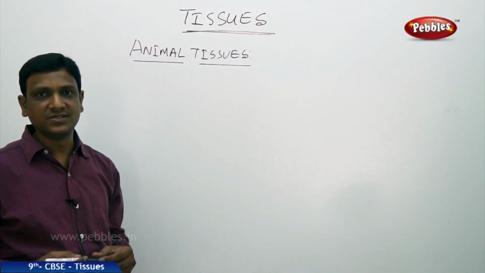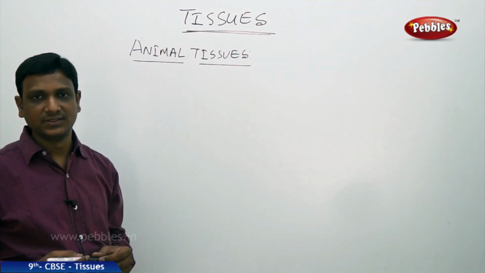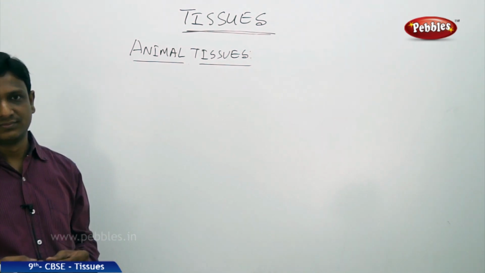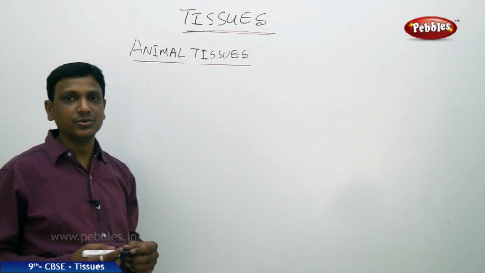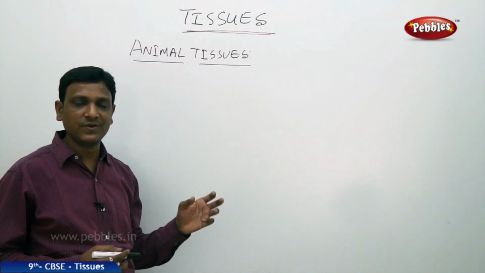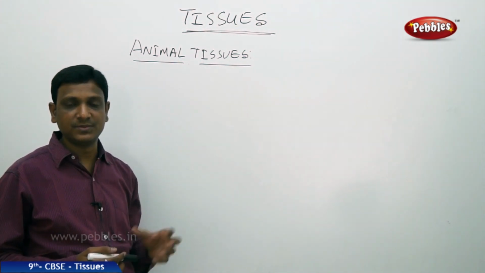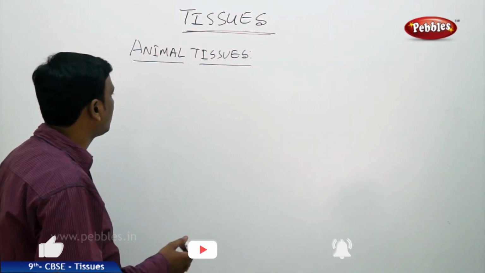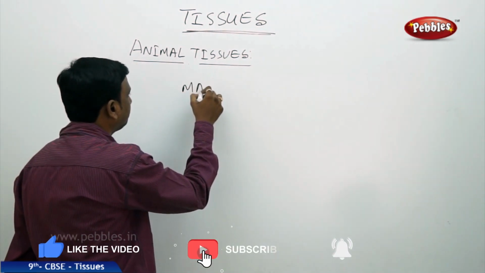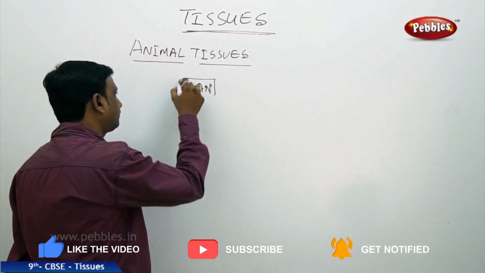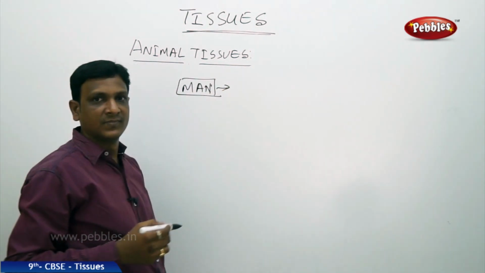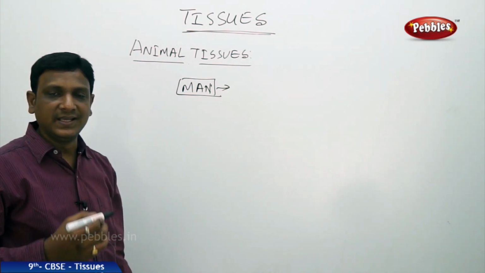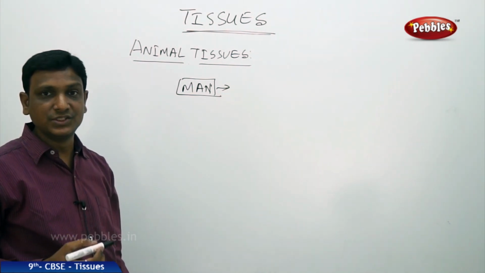All these organ systems are made up of organs, and all these organs are made up of tissues. Compared to plants, in animals we find a variety of tissues which perform a variety of functions. Say, for example, we consider an animal like a man. He does so many things. He needs energy, which means he needs food.